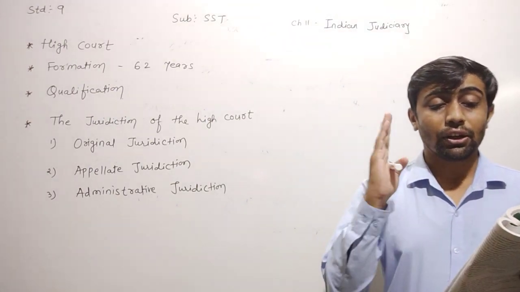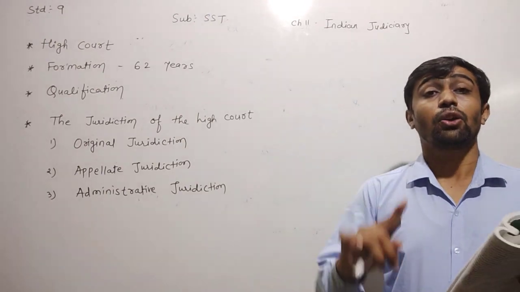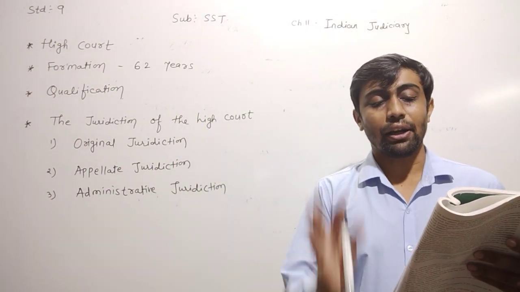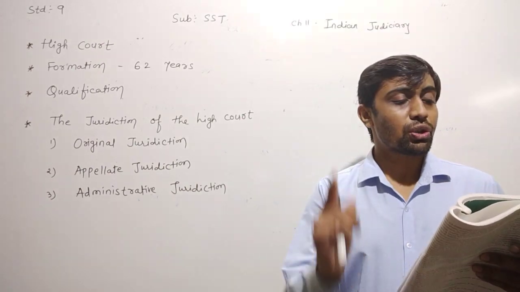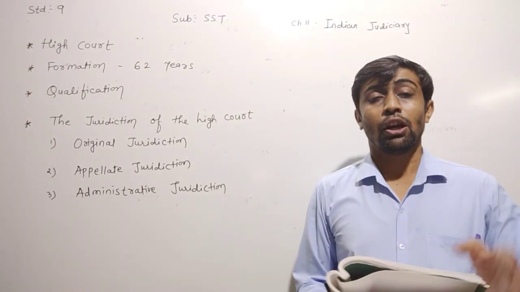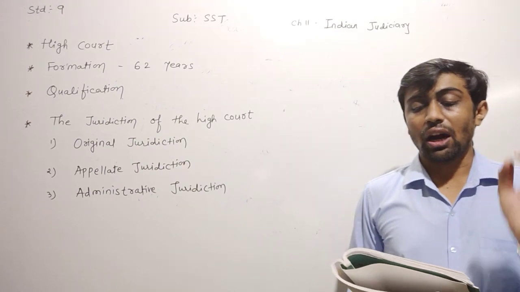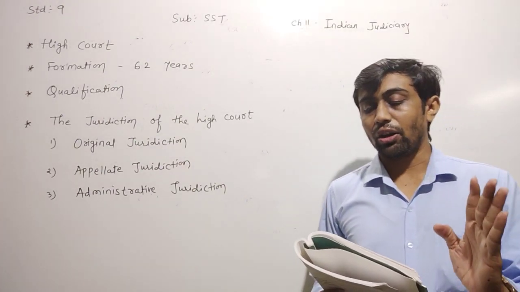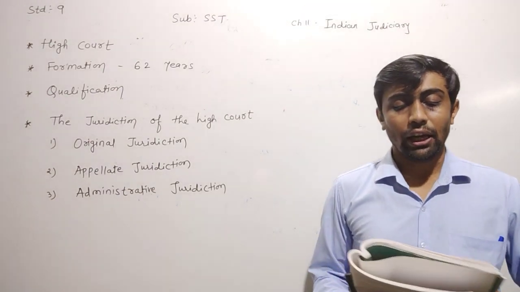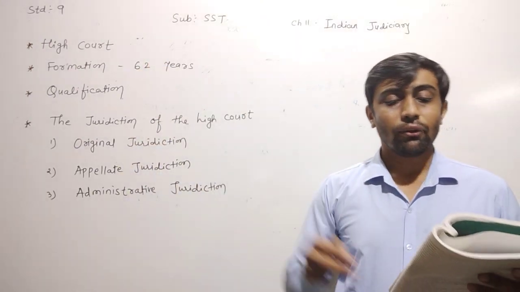These judgments and decisions are binding and final, and they can be used as a reference while taking decisions on various cases in the future.